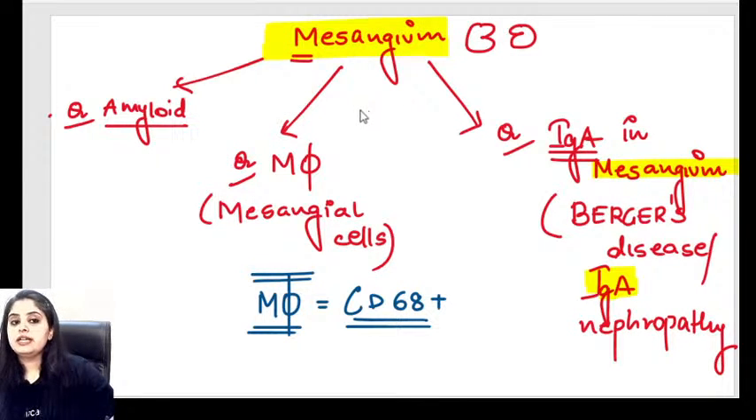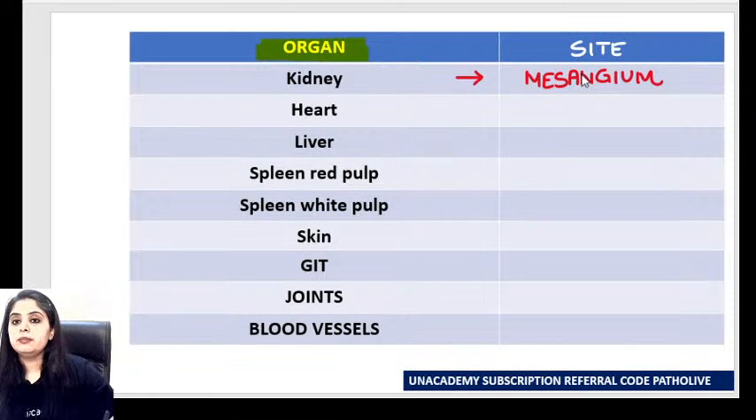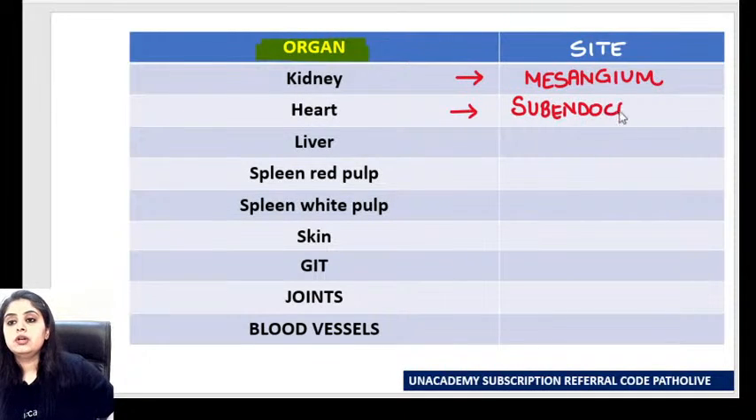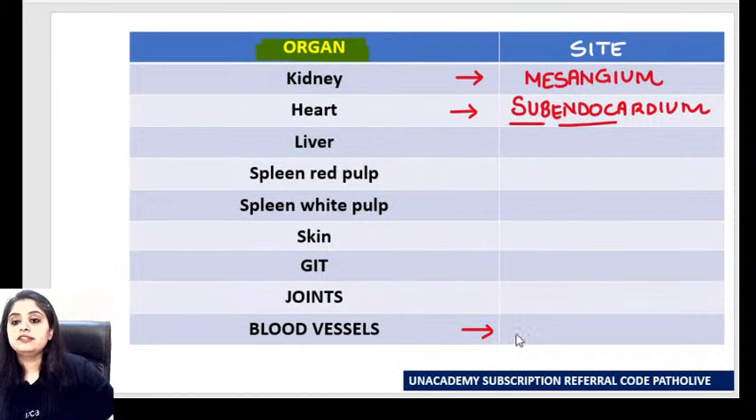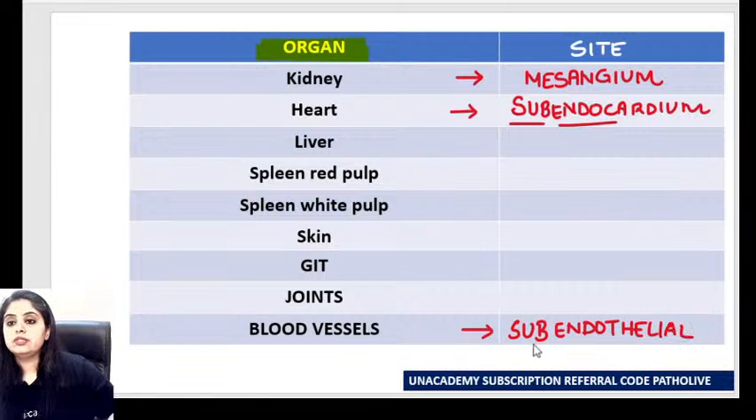Okay, so mesangium related questions are done, and now we come back: in the kidney, amyloid deposits in the mesangium. Now coming to the next, in the heart, what is the site of deposition? Very good. In the heart, the deposition is going to be in the subendocardium, the subendocardial region. So below the endocardium. For that matter, even remember, in the blood vessels, the deposition is below the endothelium. So that is going to be subendothelial.